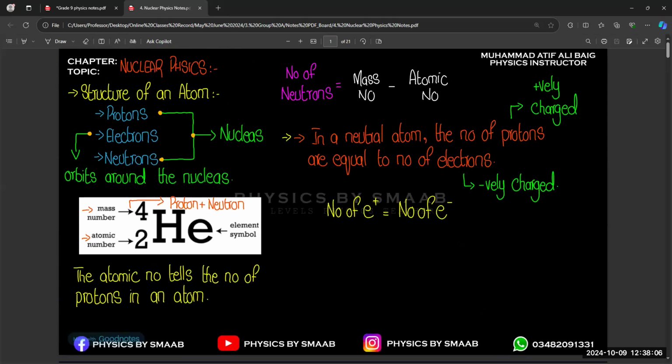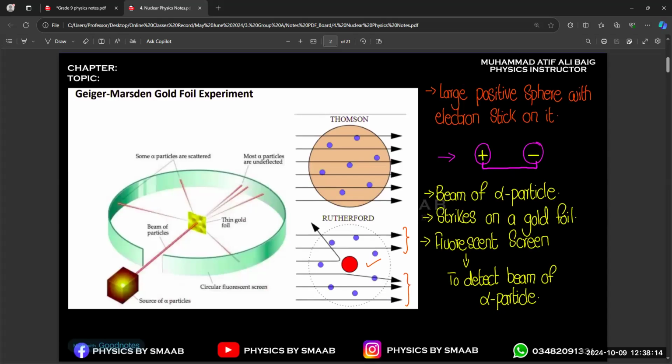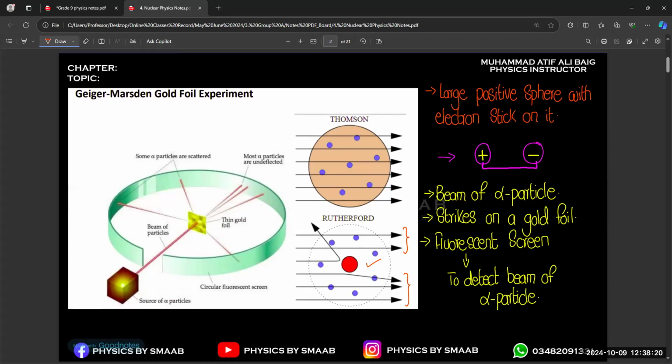Okay, so you already know about all these things: proton, electron, neutron. We will again discuss that part. But this is the experiment, right? In this experiment, you can see there is a gold foil in the center. So this is a gold foil, just like the aluminium foil we use in our kitchen to wrap food. Rutherford also takes the same type of gold foil, just like the aluminium foil. And then we have the source of alpha particles. You can see this is the source of alpha particles.